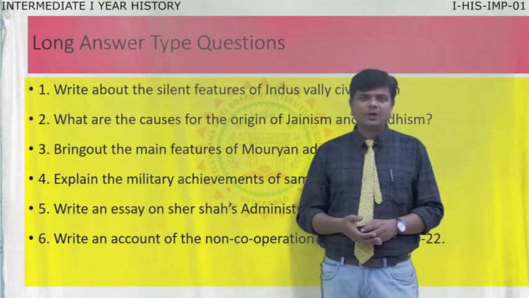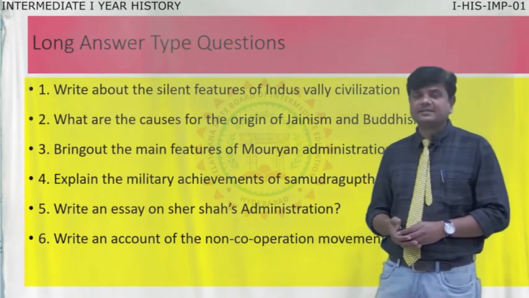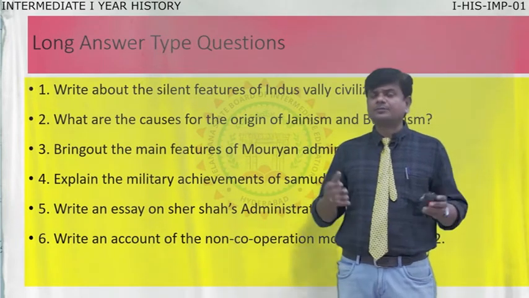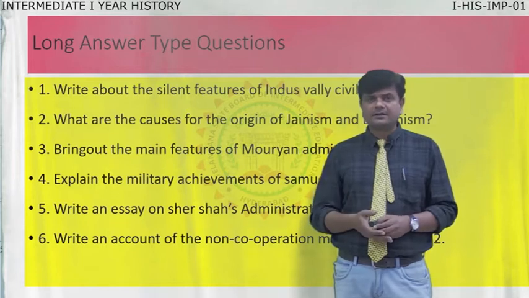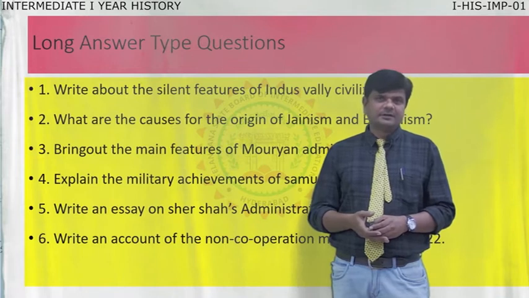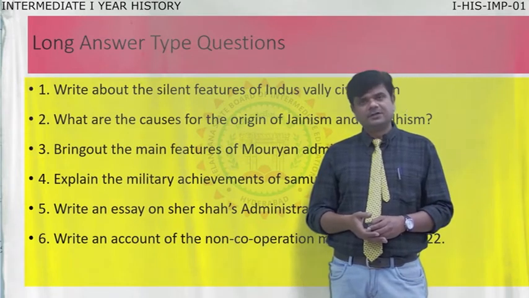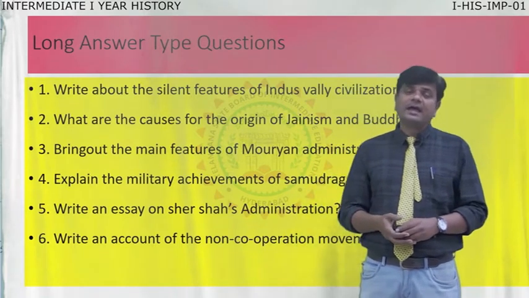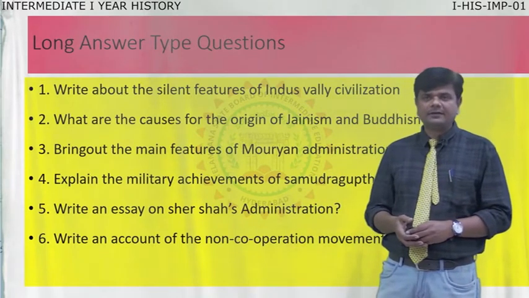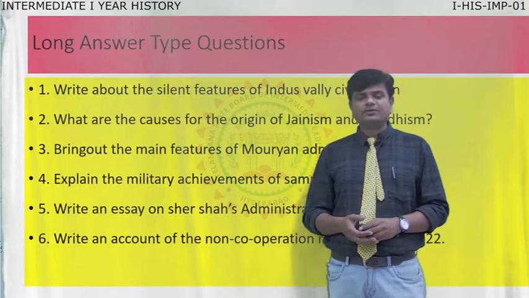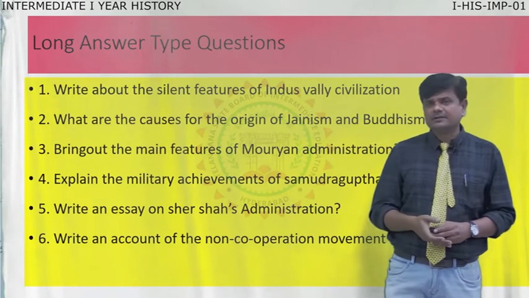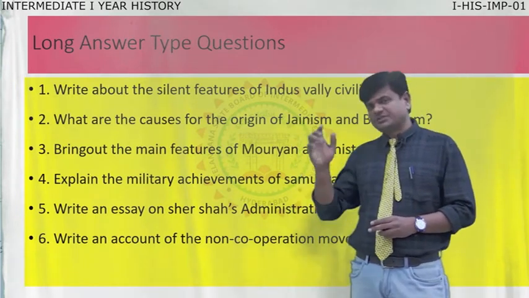Moving to the Gupta chapter, chapter number 5, Samudragupta's achievements. Among all Gupta rulers, Samudragupta is compared with Napoleon of France. He is the Indian Napoleon. Here you have to write his northern achievements as well as southern achievements in the answer book. Now moving to the Mughal dynasty, there is an important question, Sher Shah's administration.